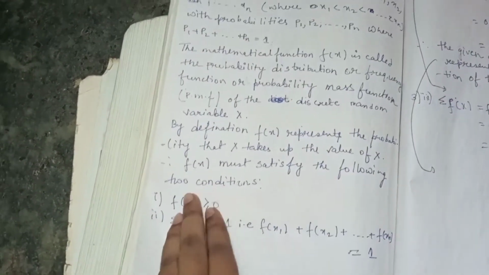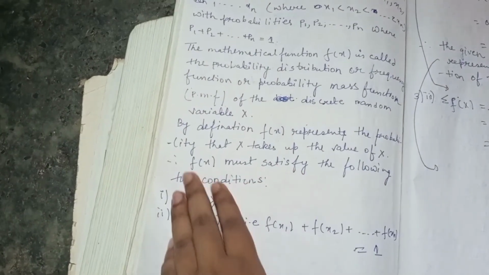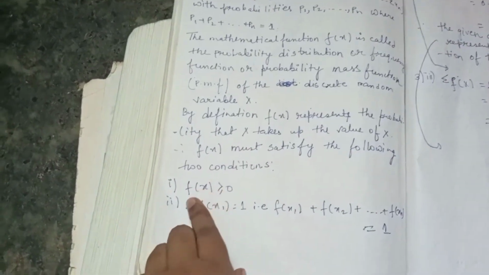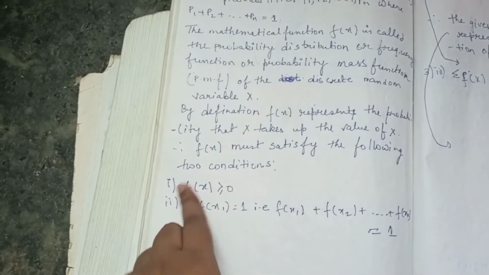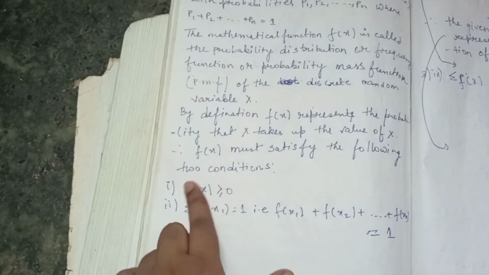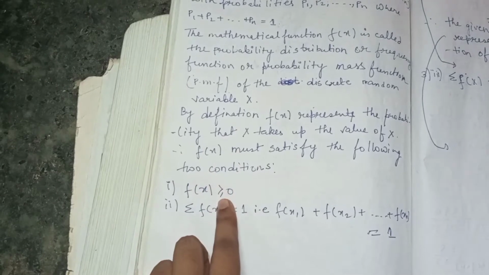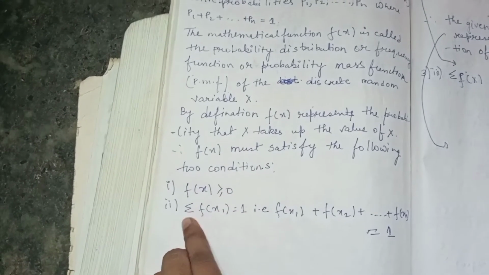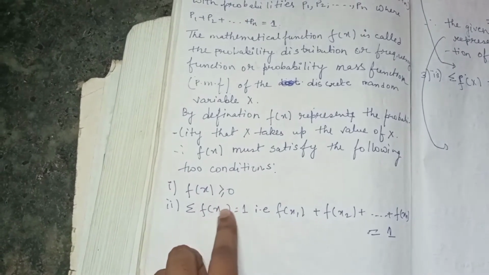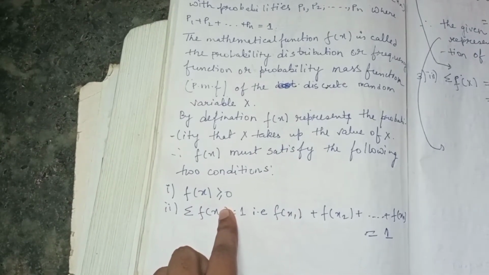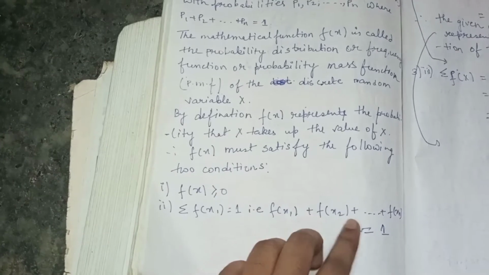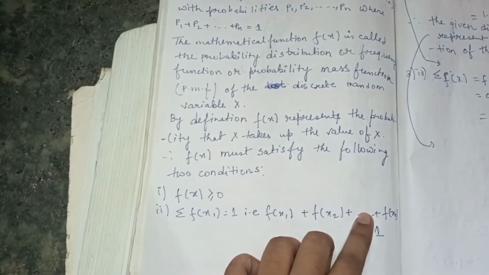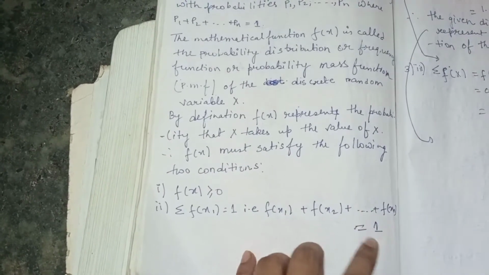For f(x) there are two conditions. f(x) is greater than or equal to 0, means the probability distribution will always be greater than or equal to 0, and the sum of f(x) equals 1, means when you add f(x1) plus f(x2) plus f(x3), f(x4), like this, it will give you 1.